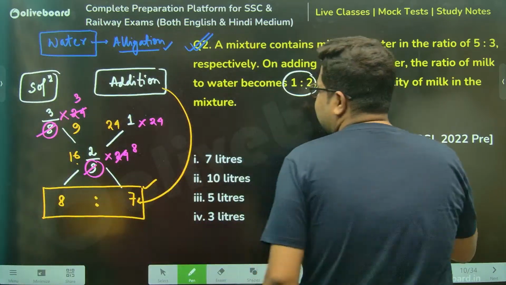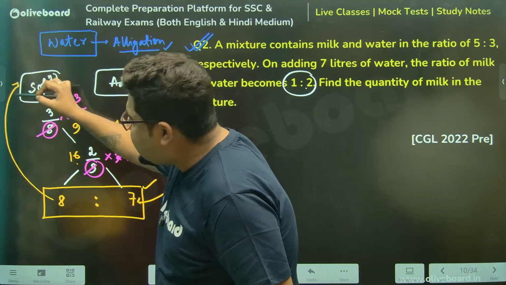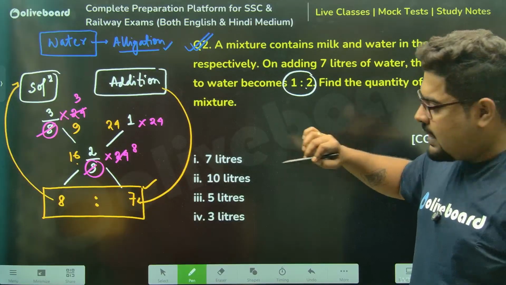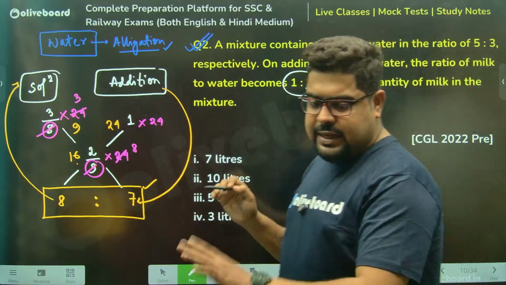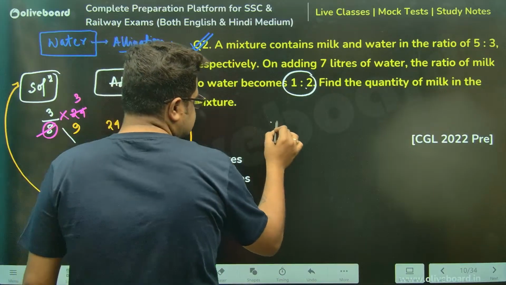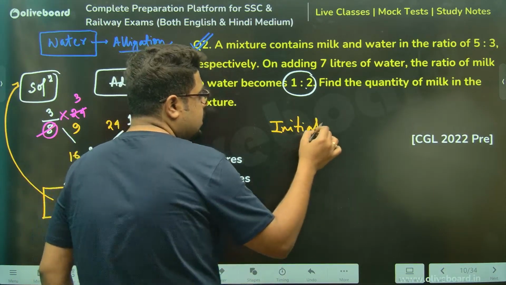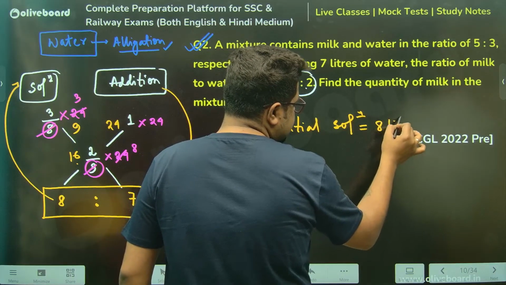They are asking, so can I say the initial solution was 8 liters only? Because if 7 parts is 7 liters, then 8 parts must be 8 liters. Meaning the initial solution was equal to 8 liters.